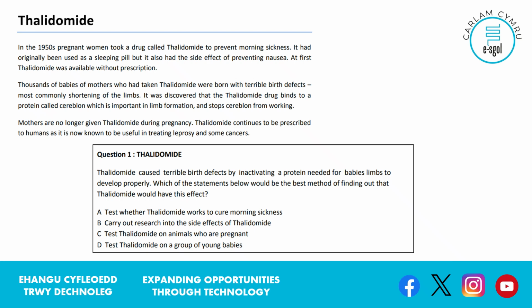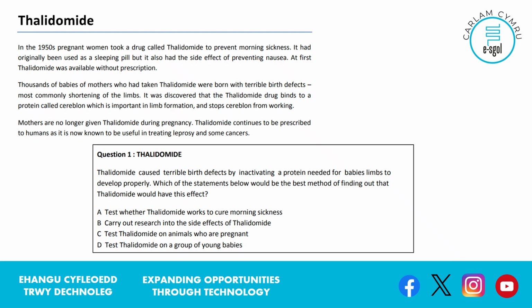It says, what about testing thalidomide on animals who are pregnant? Well, yeah, now this is the best method. This is the answer that we're looking for here. And why? Because we're avoiding the dangers of testing on pregnant women, and we are testing on animals, and we deem as humans, rightly or wrongly, that if animals or offspring, babies of animals are born with birth defects, that's less of a concern to us than if it's humans.